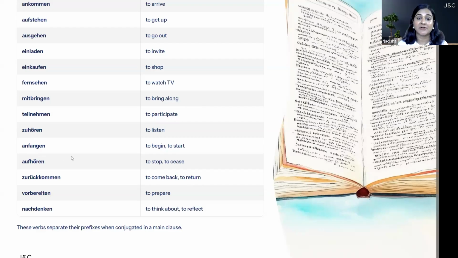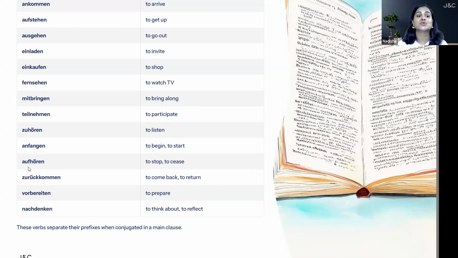Anfangen. Anfangen means to begin or to start. Here, an is the prefix. Anfangen. The next one is aufhören. Once again, aufhören, which means to stop or to cease. Auf is the prefix here.